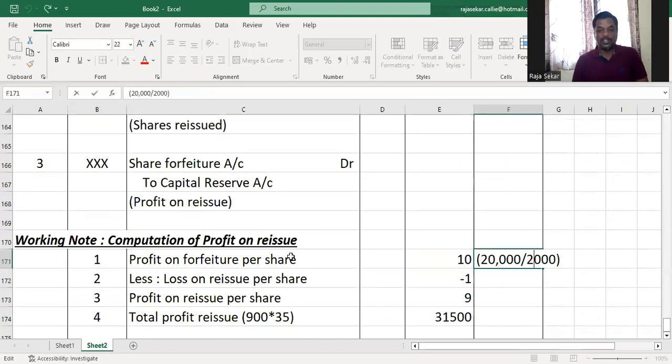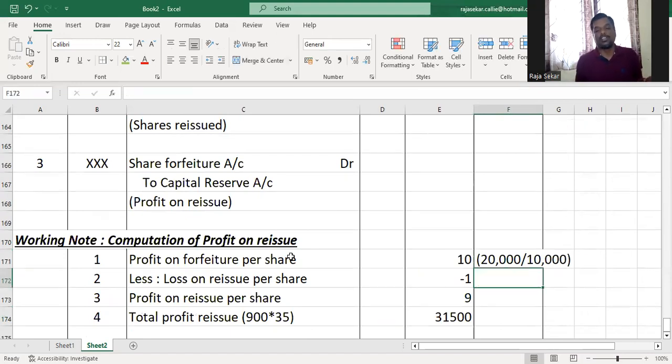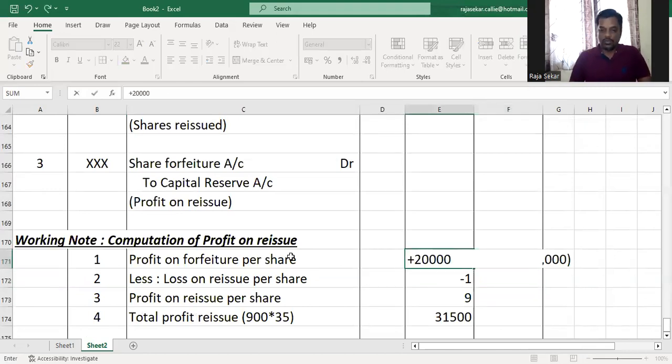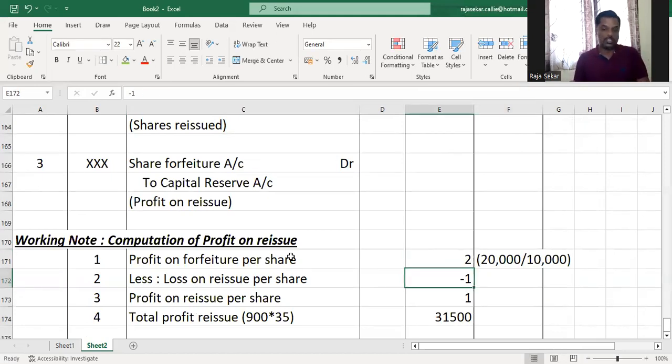But here I'm wrong. It's actually 10,000. We have forfeited 10,000 shares. We have not forfeited 2,000 shares. 2,000 was the number of shares reissued. All right, so it's 10,000. So 20,000 divided by 10,000. The profit on forfeiture per share is 2. Profit on reissue per share will be 1.